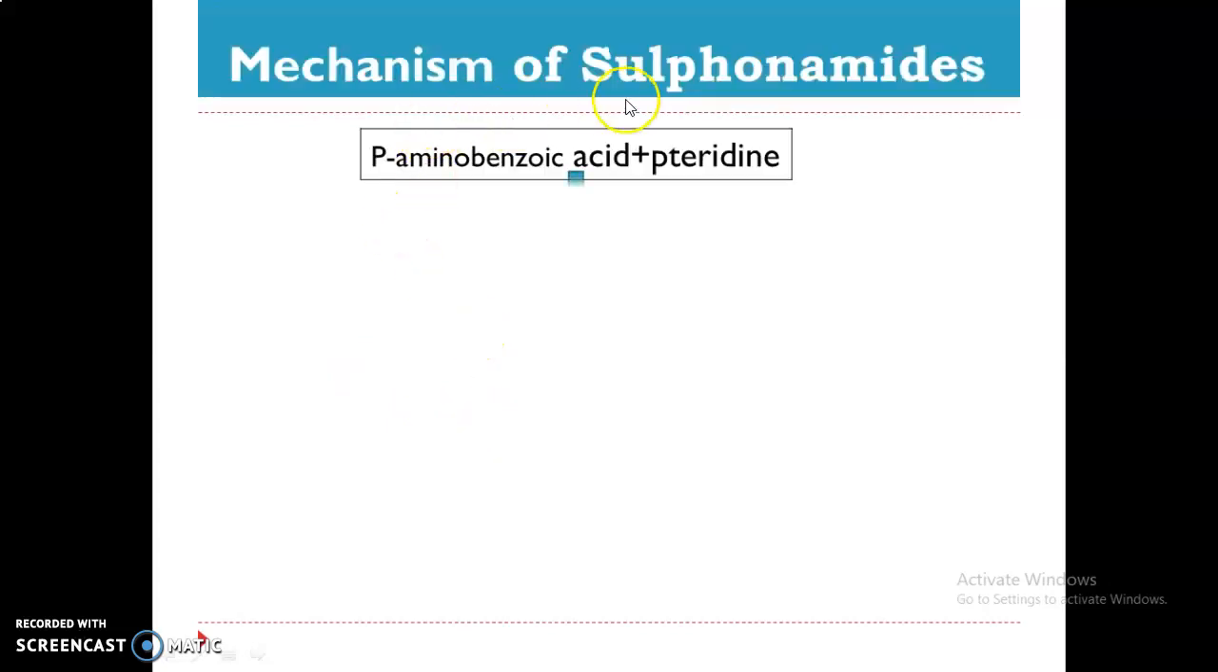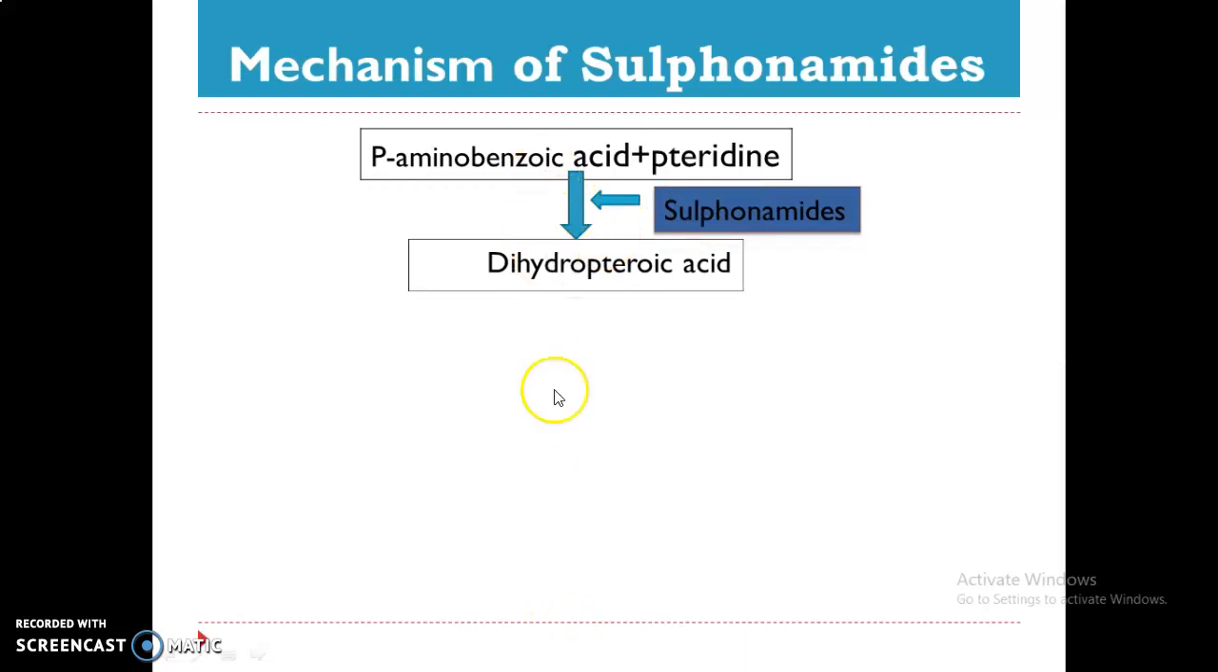Next, mechanism of sulfonamides. PABA, para-aminobenzoic acid, is structurally similar to sulfonamides. That's why sulfonamides inhibit the process of PABA to folic acid. Means it inhibits the conversion of PABA to folic acid.